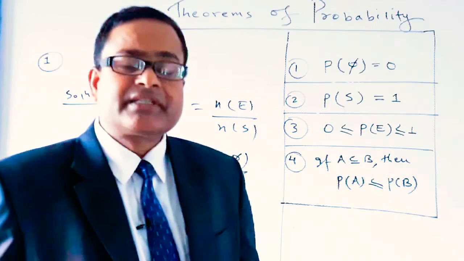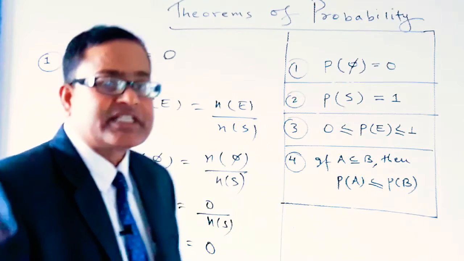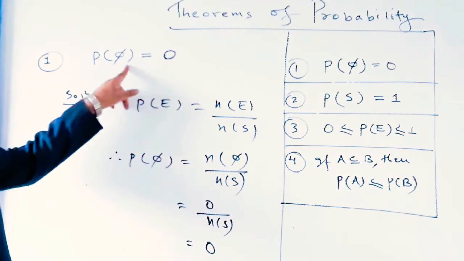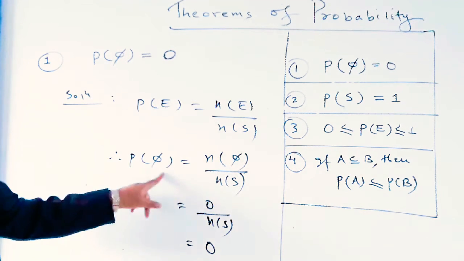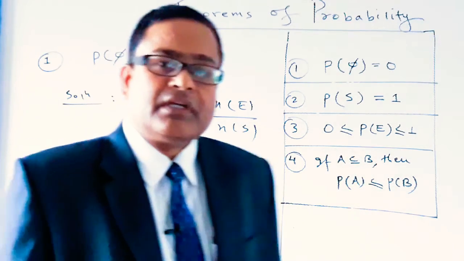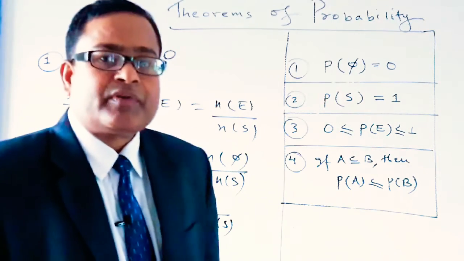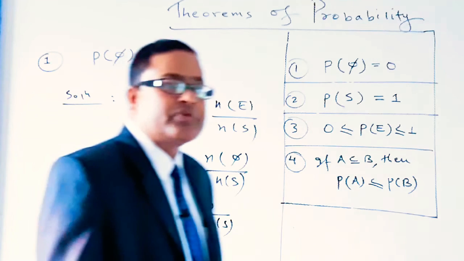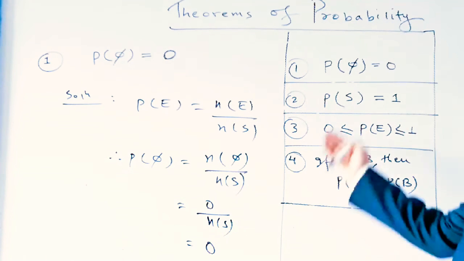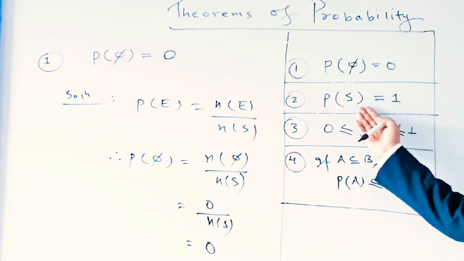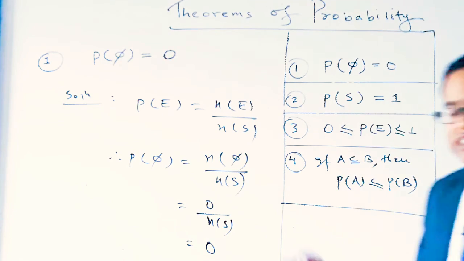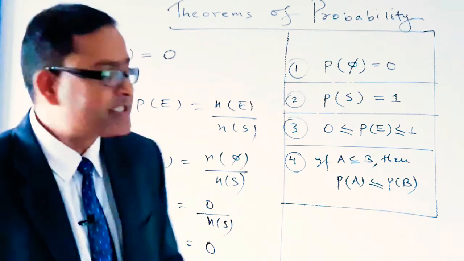Dear students, so we can say that the probability of an impossible event, that means P(phi), is equal to 0. Now let's go to the second theorem of probability. The second theorem of probability is: probability of a sure event is always equal to 1. So let's prove the second theorem of probability.